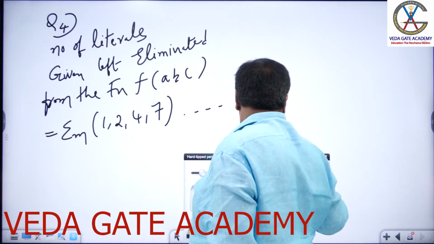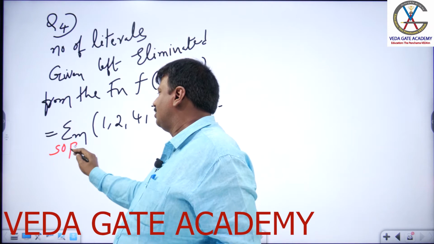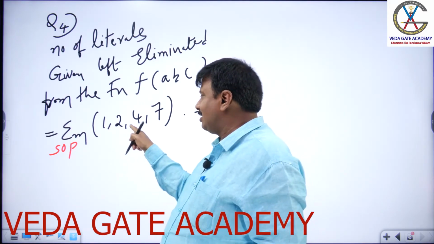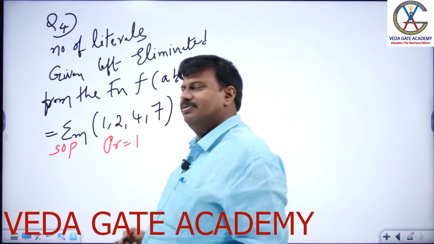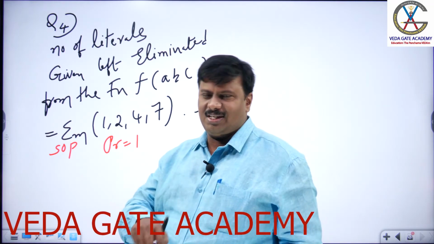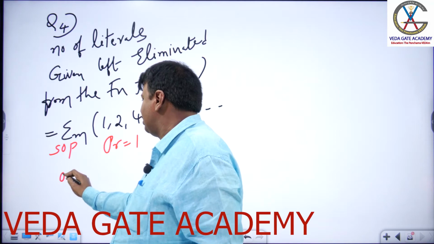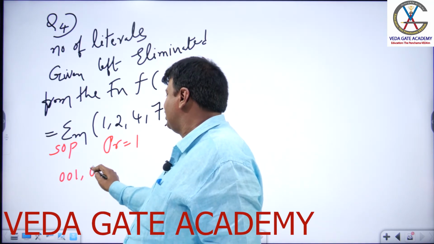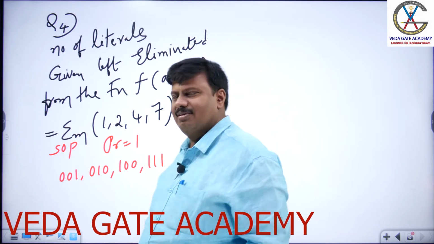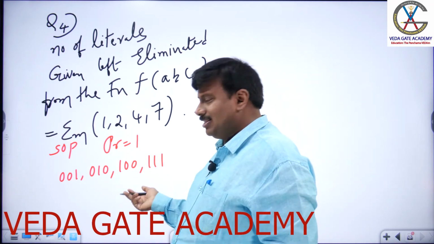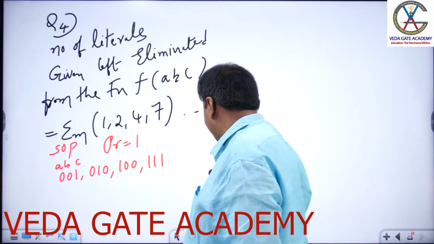Now let me expand the function. Sigma small m is called sum of products. These are products. In digital, we know each product is equivalent to 1. That means each term is equivalent to 1. Why don't you write the product values of them? So 1 is 0, 0, 1. 2 is 0, 1, 0. 4 is 1, 0, 0. 7 is 1, 1, 1. These are the digital values. And write the product values keeping ABC as a reference. ABC. Yes.